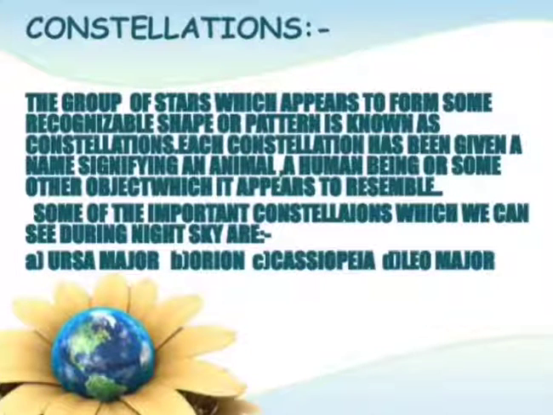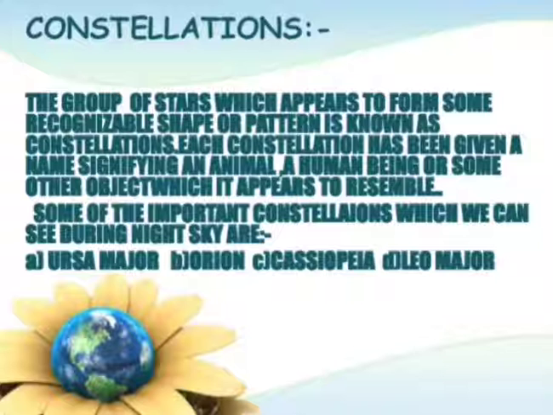The next term is constellation. The group of stars which appears to form some recognizable shape or pattern is known as a constellation. A constellation means a group of many stars which together form some kind of pattern or shape.